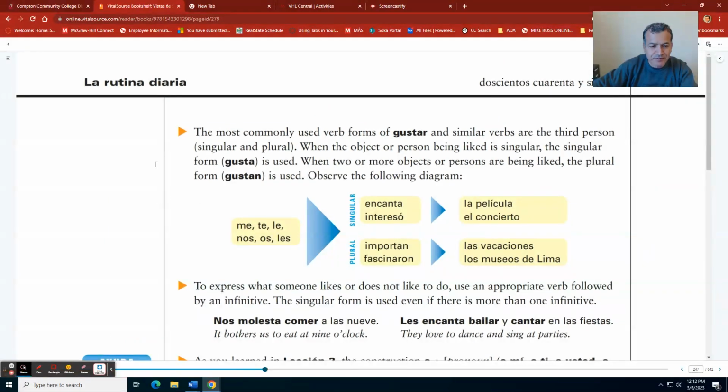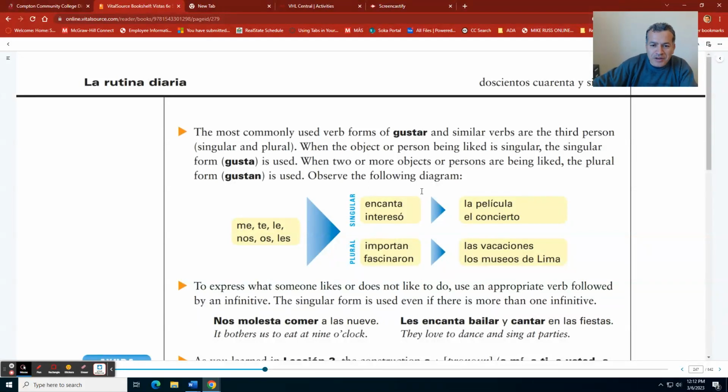Next rule says, the most commonly used verb forms of gustar and similar verbs are the third person singular and plural. When the object or person being liked is singular, the singular form gusta is used. When two or more objects or persons are being liked, the plural form gustan is used. Observe the following diagram. Let's see.